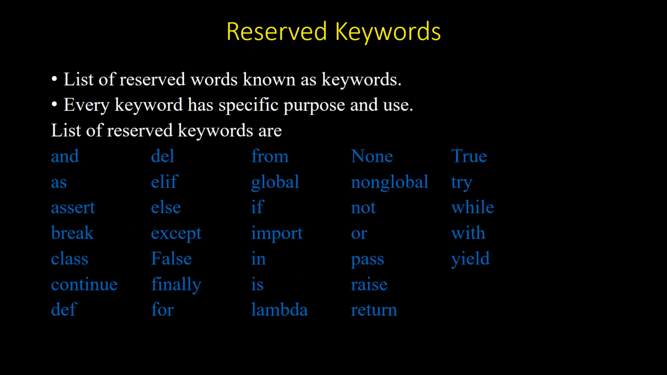Next one is reserved keywords. There is a list of reserved keywords for every programming language. The list of reserved words are known as keywords. Every keyword has a specific purpose and use. Some of the reserved keywords in Python are shown below. These words cannot be used as a variable name or an identifier name.